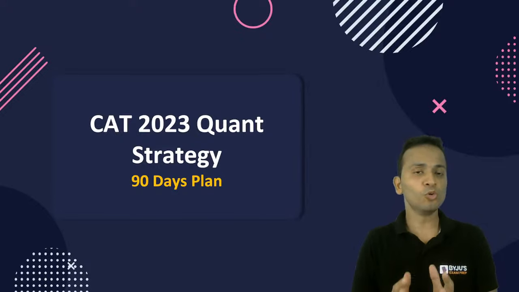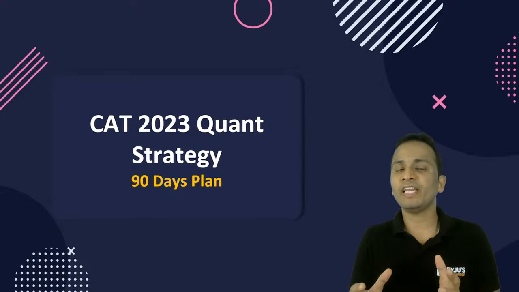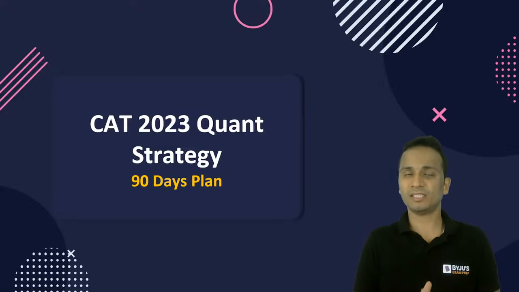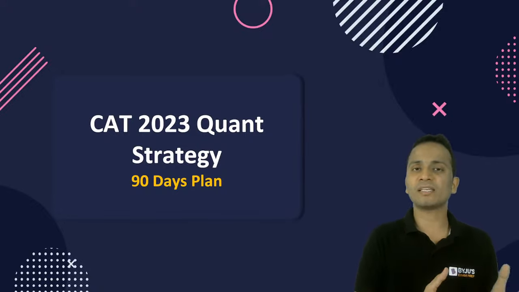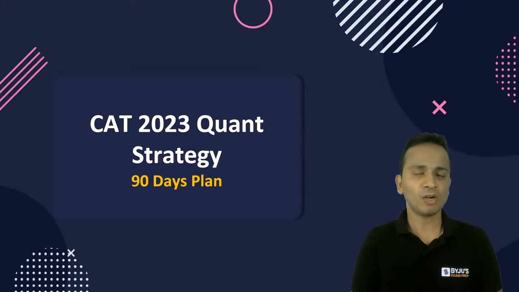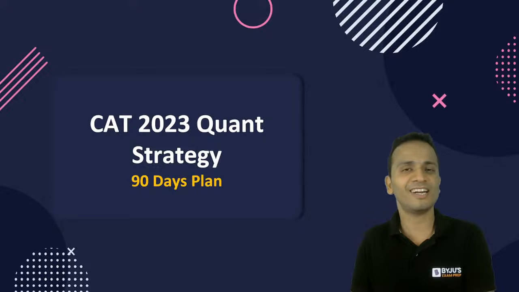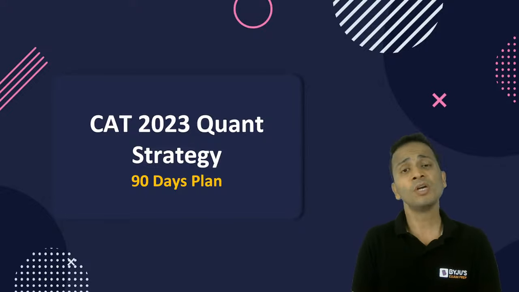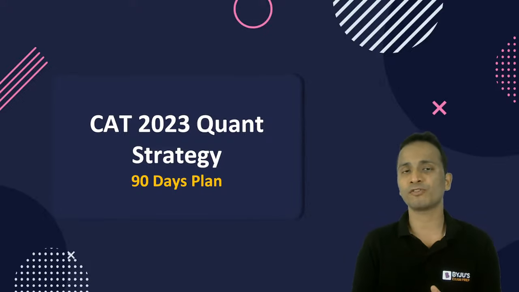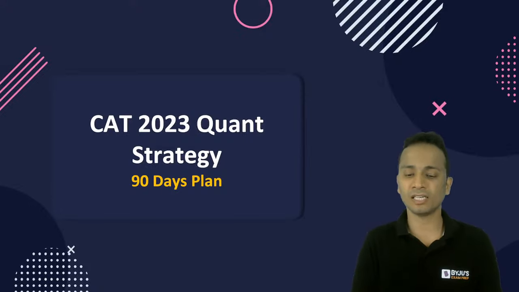But do you understand one thing, that CAT does not have any prescribed syllabus when it comes to LRDI and verbal RC? You must have practiced a lot of RC passages, you must have solved a lot of LR or DI sets. But you cannot solve each and every RC passage, you cannot solve each and every LRDI set that has been made up till now. So, to make sure that you will be able to solve the maximum number of questions that will appear in your examination, you need to keep practicing questions.